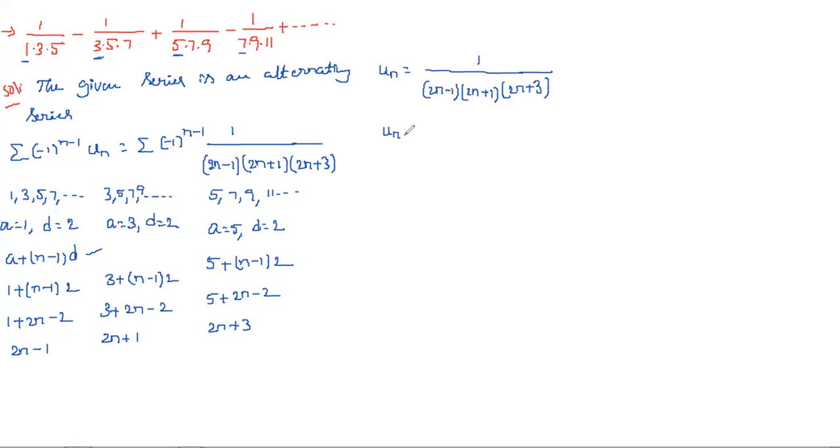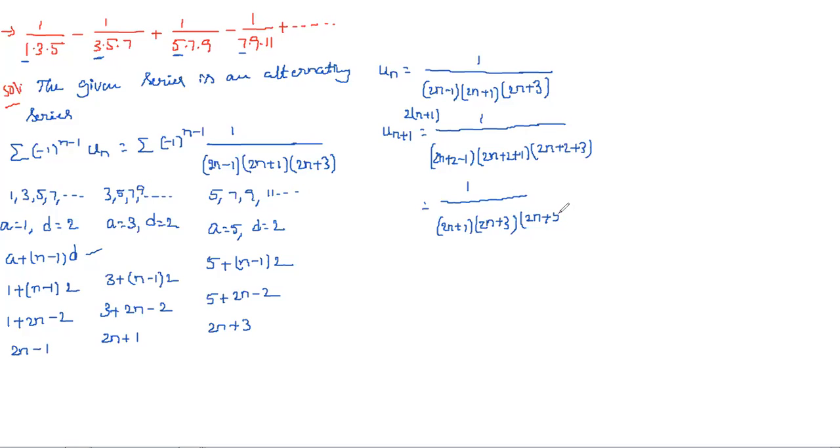And un plus 1, what will we get? Un plus 1 is simply obtained by substituting n plus 1 in place of n. Then we get 2n plus 2 minus 1, 2n plus 2 plus 1, and 2n plus 2 plus 3. It means we substitute n plus 1 in place of n. 2 into n plus 1 is nothing but 2n plus 2, that's why we wrote 2n plus 2 directly. Here 2n plus 2 minus 1 is 2n plus 1, then 2n plus 3, and 2n plus 3 plus 2 is 2n plus 5. So this is un plus 1.